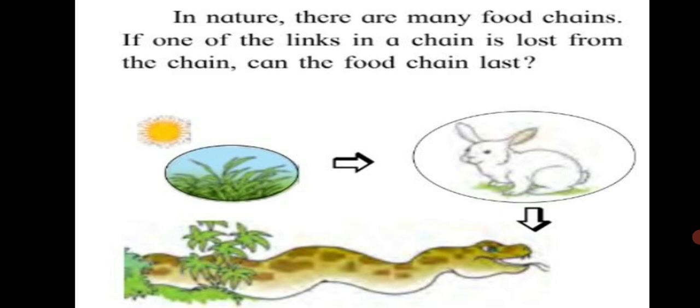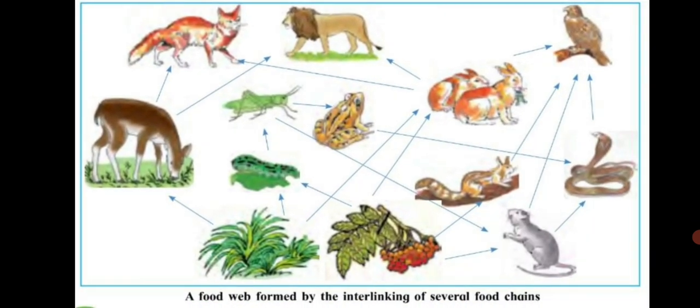Now let's study the food web. Observe the various food chains shown in this picture here. Can you tell? Find the different food chains of which the worm and the mouse form a link. Let's see the worm and the mouse, how they form a link. Here is the worm. The worm feeds on the leaves. The worm is eaten by a grasshopper. The grasshopper is eaten by a mouse, and the mouse is eaten by a snake, and the snake is eaten by an eagle or a vulture. So this forms a link, a food chain in nature.